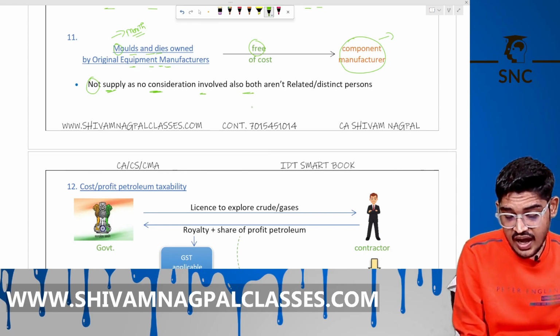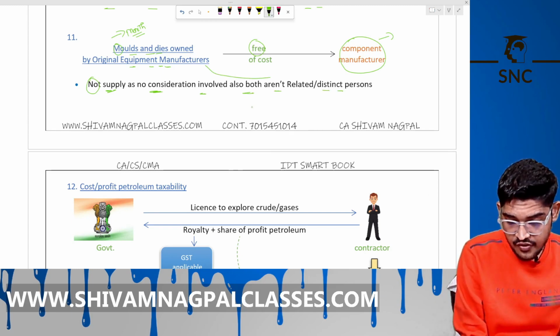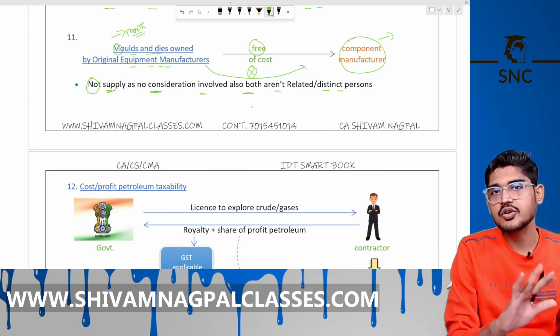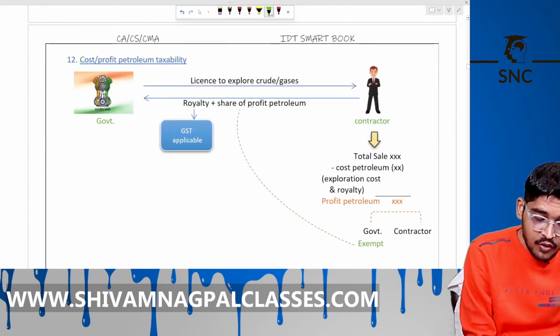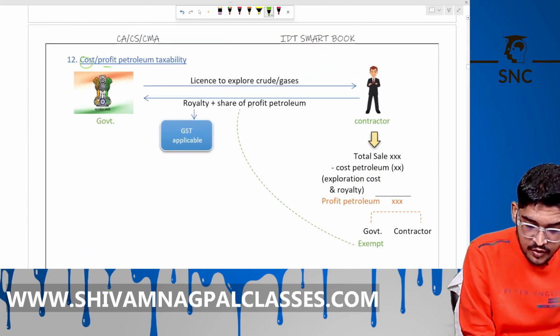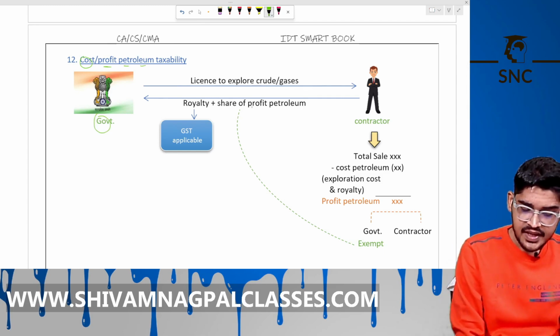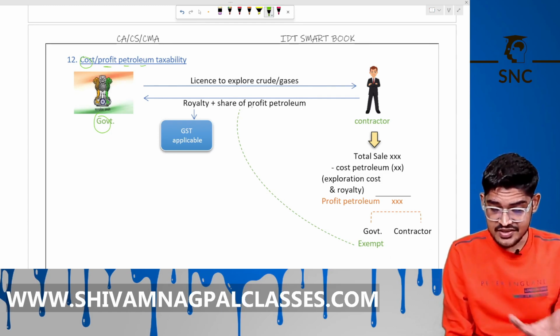Also, both are not related persons. These are not distinct persons. It is provided free of cost and GST will not be levied on it. This is not a supply. This is not covered under the schedule. Is it clear? Okay. Now the next is cost profit petroleum taxability. Now, the government is giving a license to a contractor to explore crude oil and gases.